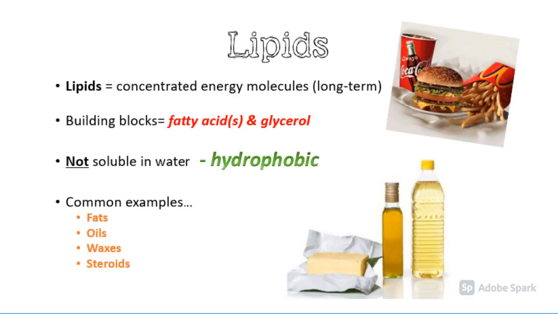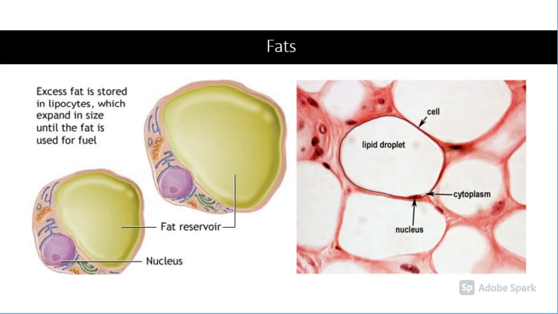Lipids are a concentrated energy molecule used for long-term storage. This is what makes it difficult to lose weight versus packing on the weight. The building blocks that form lipids are fatty acids and the glycerol backbone. Examples of lipids include fats, oils, waxes, and steroids. Humans and other mammals store their fat in adipose cells, known as lipocytes, which expand in size until the fat is used for fuel. Adipose cells also cushion vital organs and insulate the body.